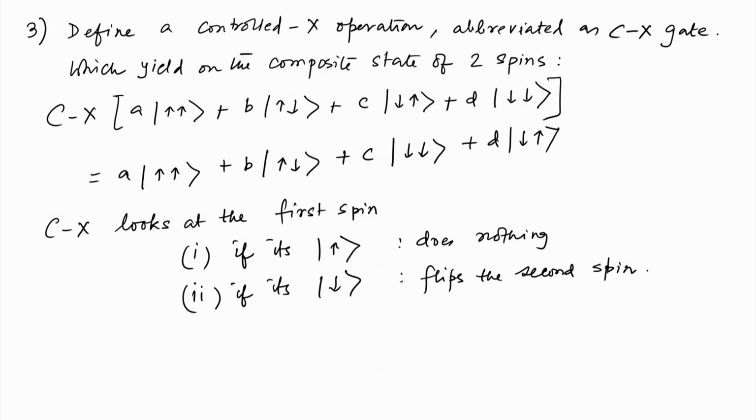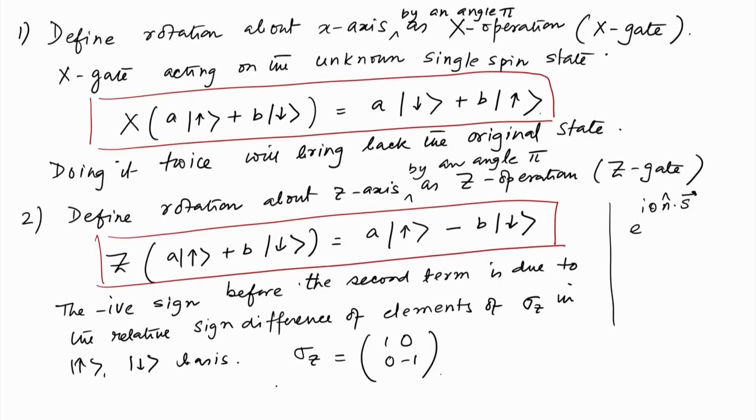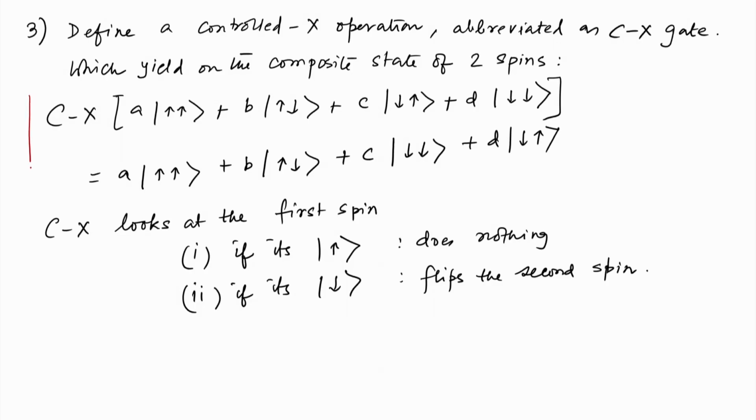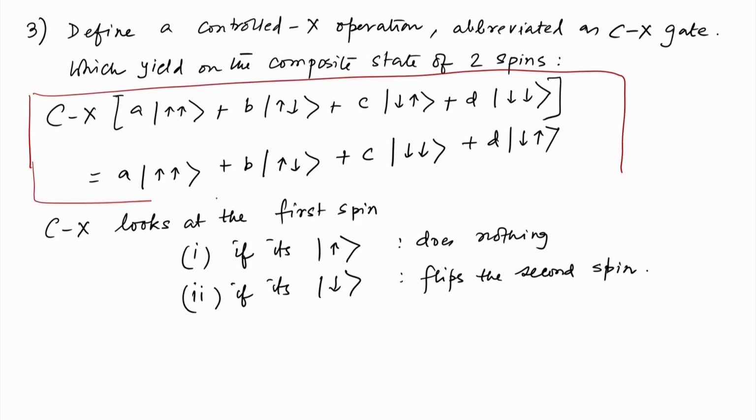Okay. So, just to remind you that these are the three operations that we need for quantum teleportation of a spin. Let me also do a box of this operation. So, these three operations are needed in order to understand.